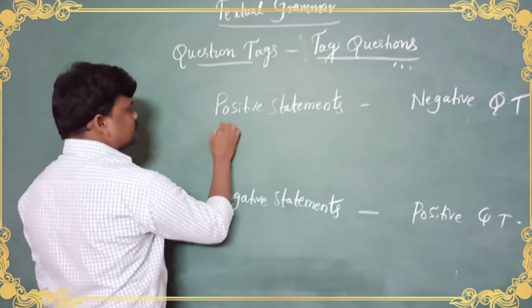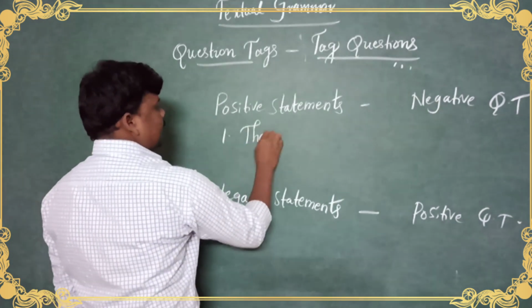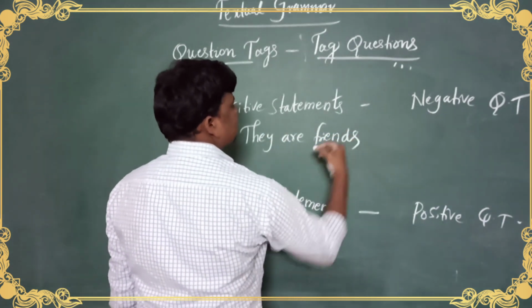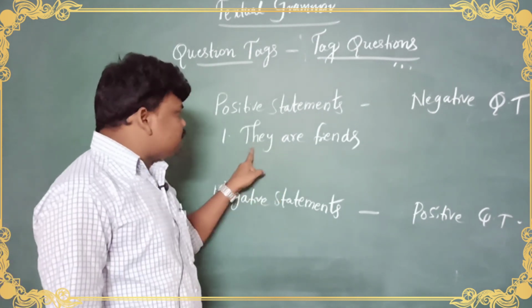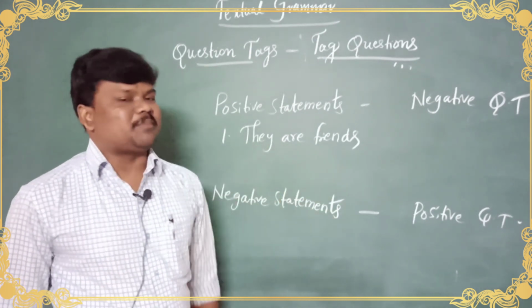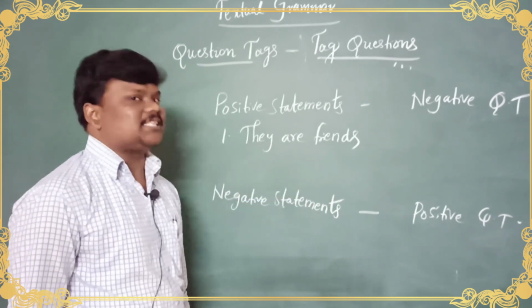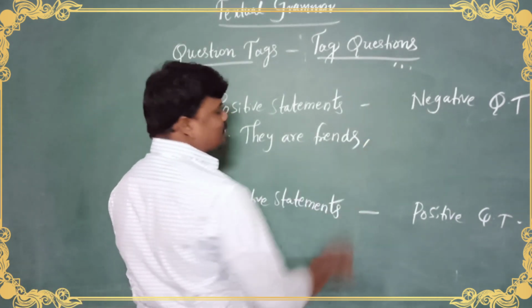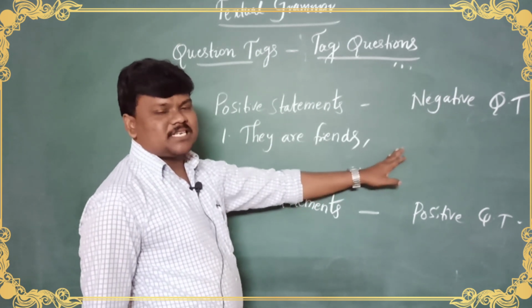For example, they are friends. See, first subject then helping verb, these two are very important, my dear. Subject and helping verb are very important to make that sentence into a question tag. They are friends, comma compulsory, because this is not a complete sentence.